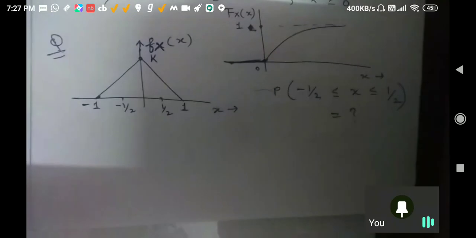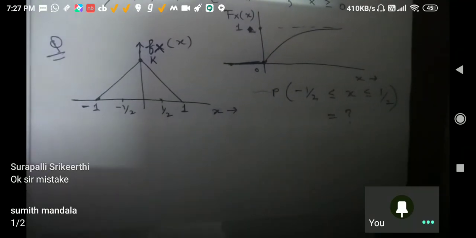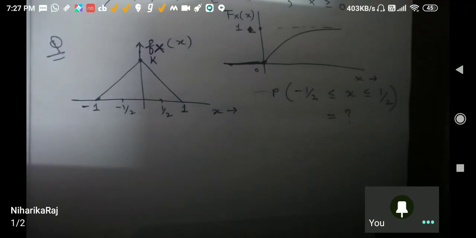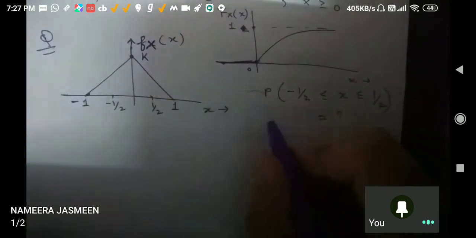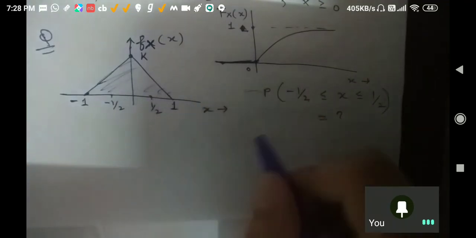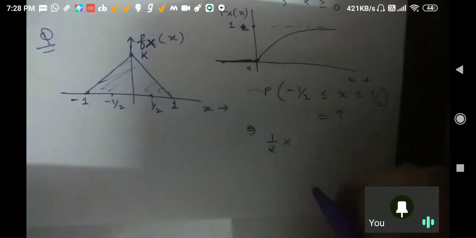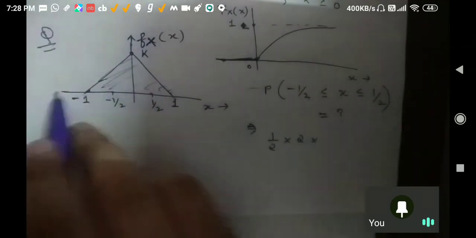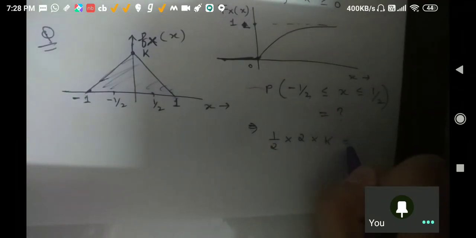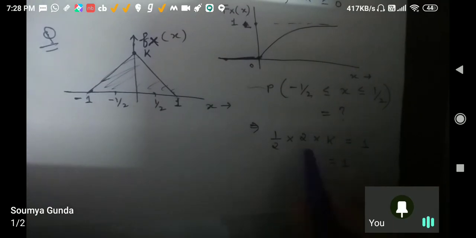Okay, first of all, can anybody tell me the value of k, then I will ask further things. K, you are saying half. So I also should check whether k is half or not. Sir, what is the area of this? Sir, we know the area of a triangle is half into base into height. So base is 2, na? Half into base into height, area should be 1. So I am getting k equal to 1 and everybody is saying half. Why?